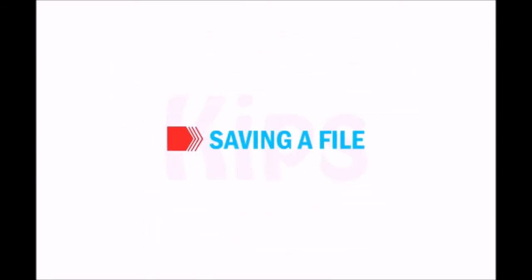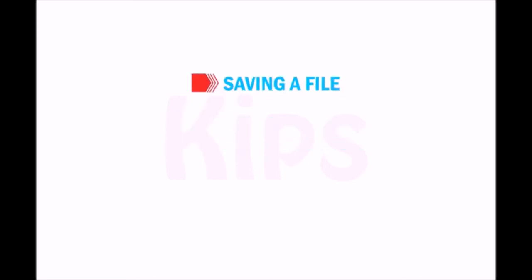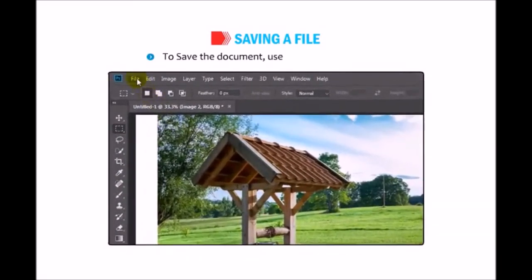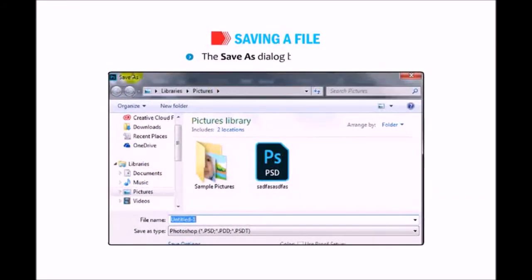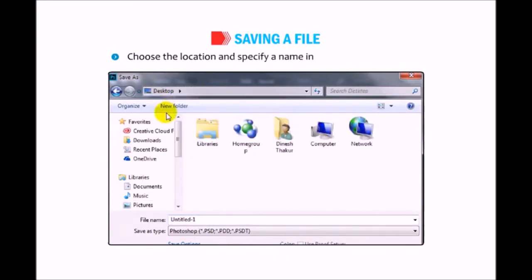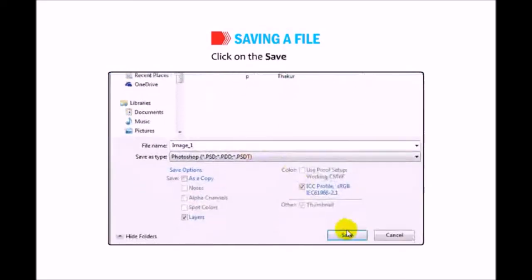Okay, now let us learn how to save a file. To save the document, use the File, then Save option. The Save As dialog box appears. Choose the location and specify a name in the File Name text box. Click on the Save option.